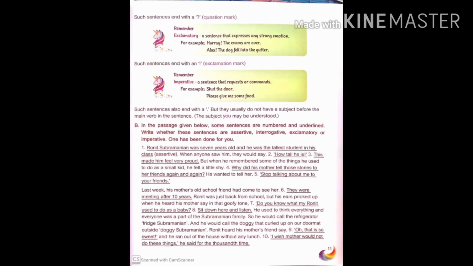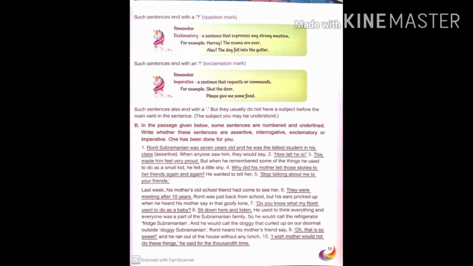Now it's homework time. Page number 11, B part. In the passage given below, some sentences are numbered and underlined. Write whether these sentences are assertive, interrogative, exclamatory, or imperative. One has been done for you. Ronit Subramaniam was 7 years old and he was the tallest student in his class. So this is just a statement. Here we are just asserting something. We are giving just information about Ronit. So this is an assertive sentence.